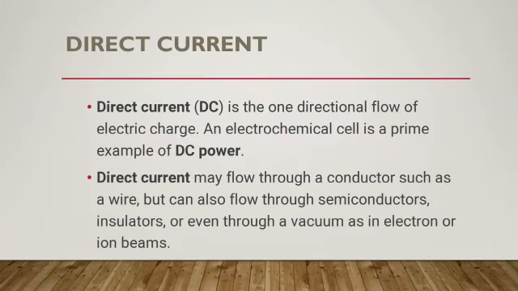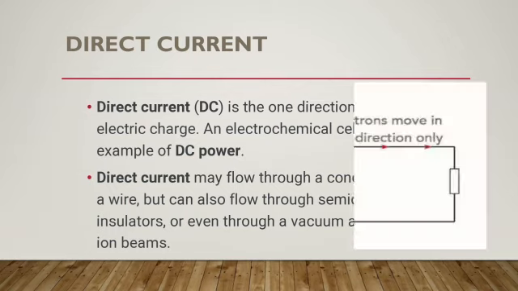Direct current. Direct current is one directional flow of electric charge. An electrochemical cell is a prime example of DC power. Direct current may flow through a conductor such as a wire, but can also flow through semiconductors, insulators, or even through a vacuum, as in electron or ion beams.